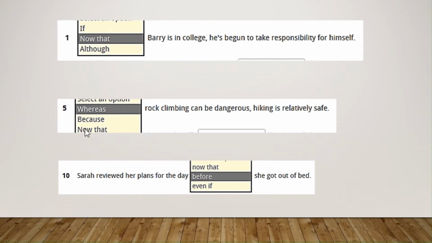So in number 5 of that exercise, rock climbing can be dangerous. Hiking is relatively safe. So safe and dangerous, if you see only those two words, they show contrast, right? So because is for reason, now that is for condition or for reason too. But now we have whereas as the use of although, though, even though, while, and whereas is another option that you have for contrast.